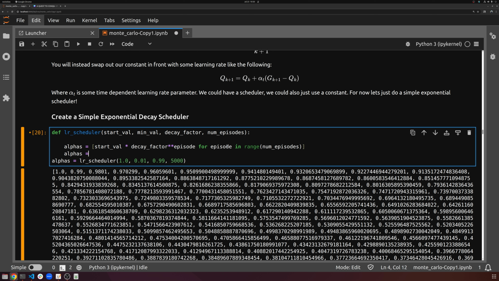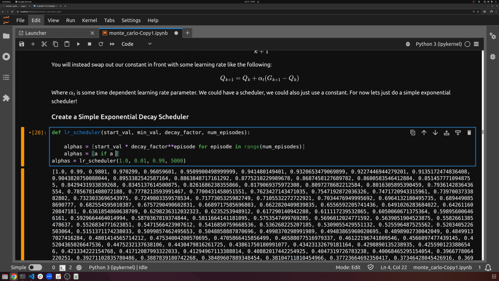So we're going to do alphas is equal to a if a is greater than or equal to min_val, else min_val, for a in alphas, right? So just loop through all of my alphas, and if it's less than our min_val, then just make sure it's min_val. Otherwise, just leave it alone. And so we can now return alphas.